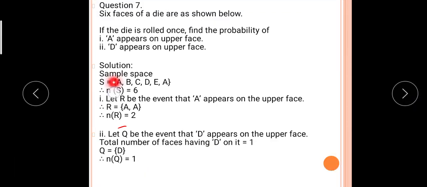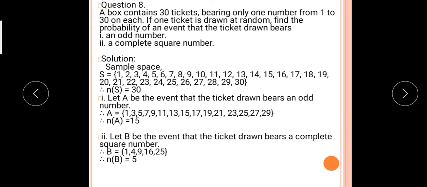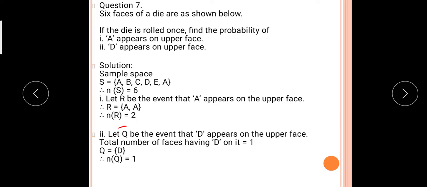How many A are there? 2 are there. So let Q be the event that D appears on the upper face. D is there one time only. Therefore N of Q is 1. Okay, it depends on the given information.